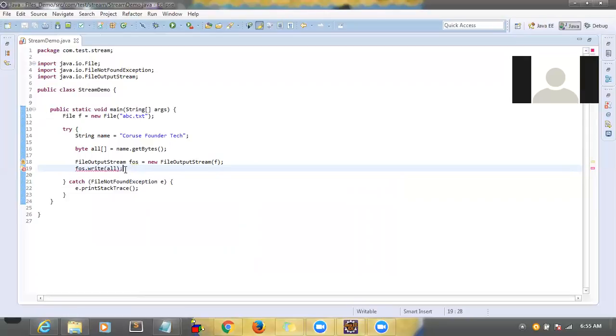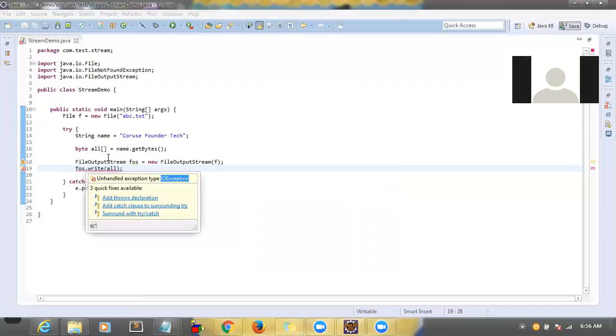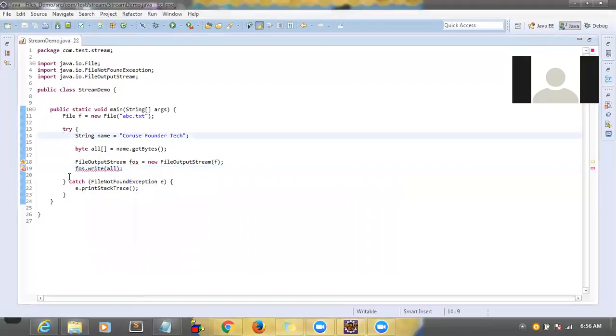See, now again one more error. What is this error? It is giving a compile time exception, IOException. This method is throwing an exception of type IOException. So what do we have to do? We have to provide a catch block, correct? So I'm going to provide a catch block here.